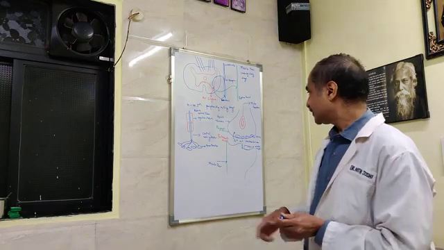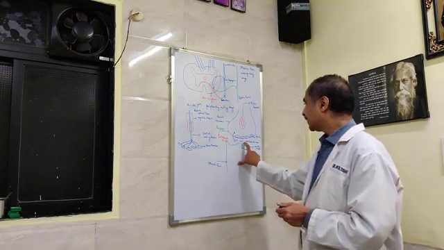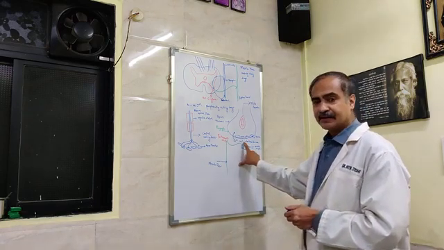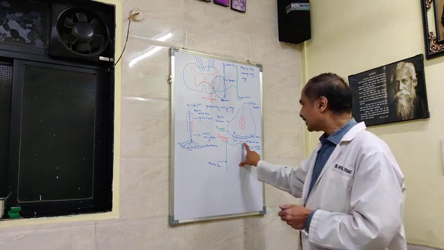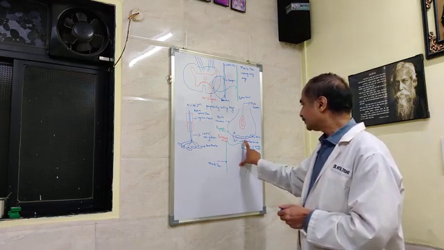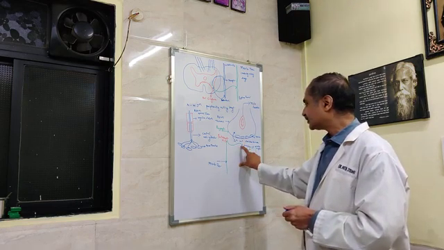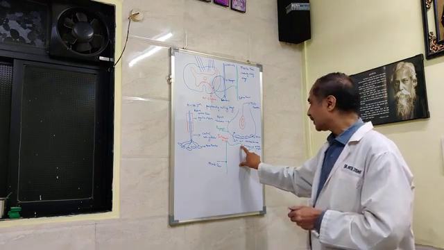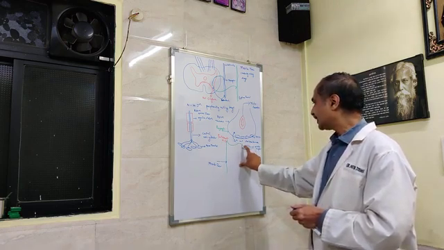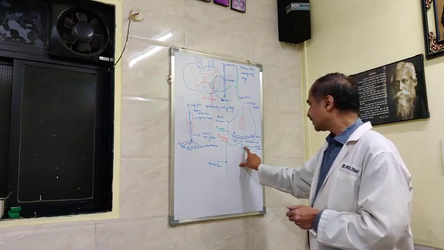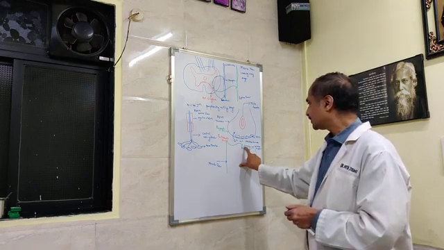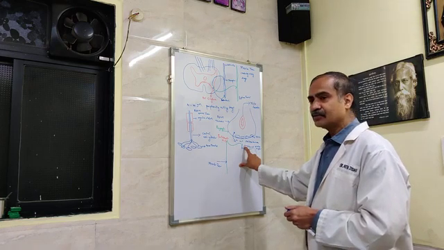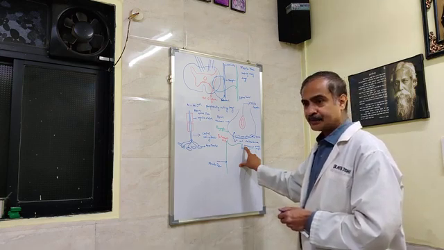So, the acetylcholine has been released into the synaptic cleft. This acetylcholine then diffuses from the synaptic cleft and reaches the postsynaptic membrane. On the postsynaptic membrane, acetylcholine combines with the nicotinic cholinergic receptor to form the acetylcholine receptor complex.